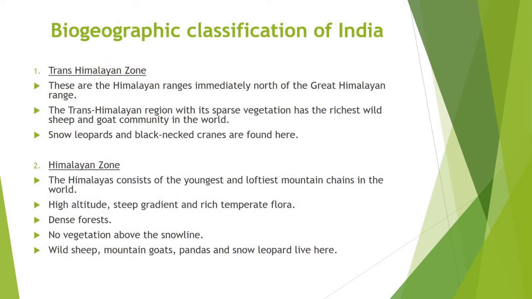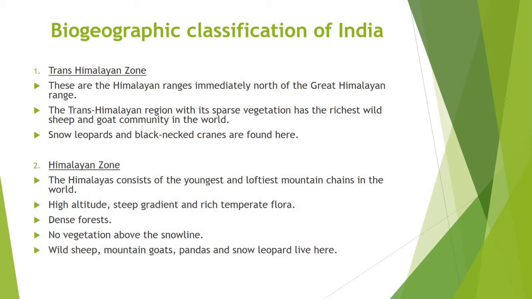First one is Trans-Himalayan Zone. The Himalayan ranges immediately north of the Great Himalayan Range are called the Trans-Himalayas. The Trans-Himalayan region, with its sparse vegetation, has the richest wild sheep and goat community in the world. The snow leopards and black-necked cranes are found here.